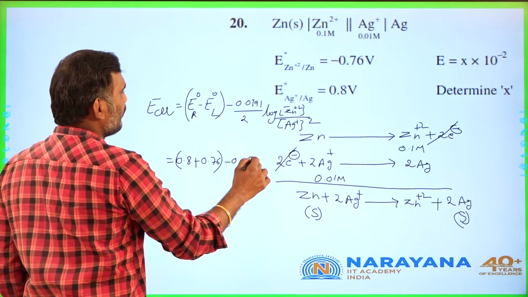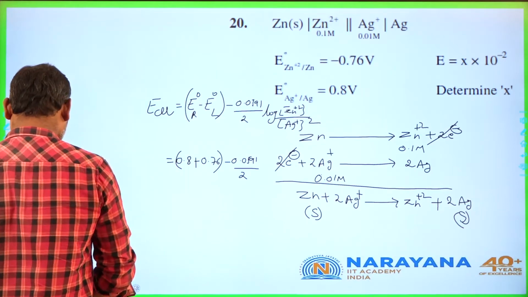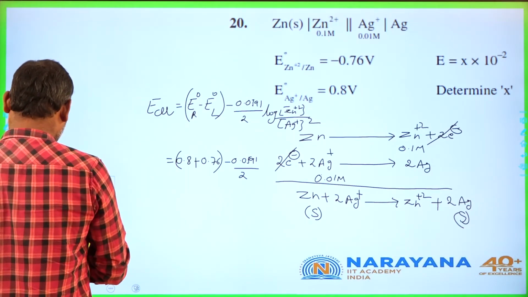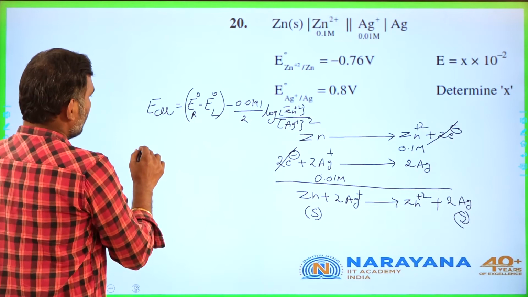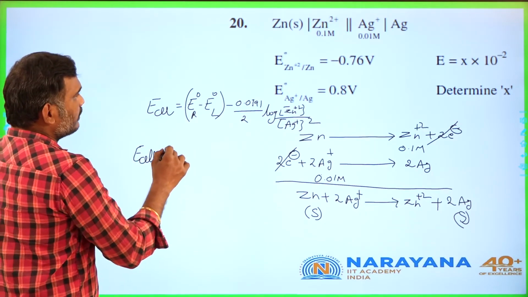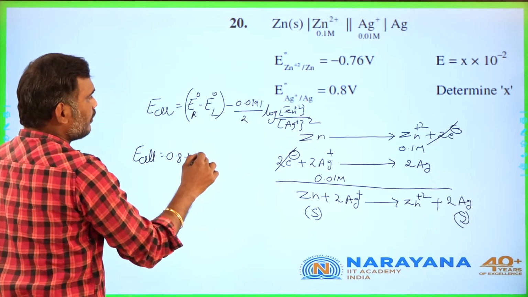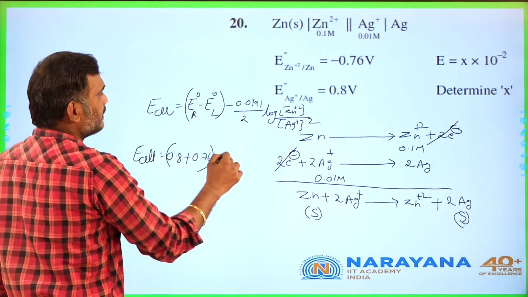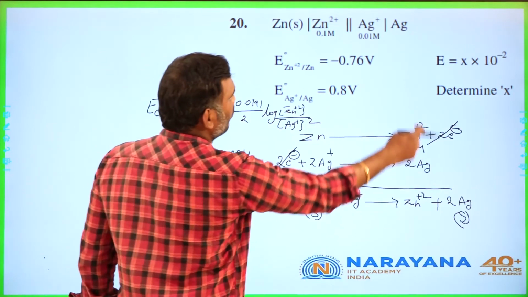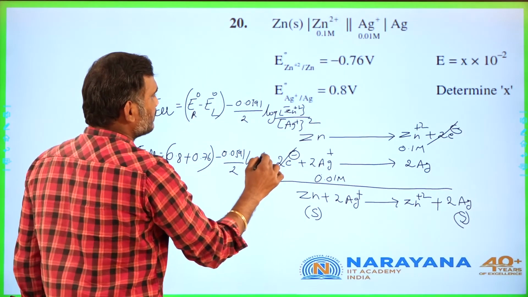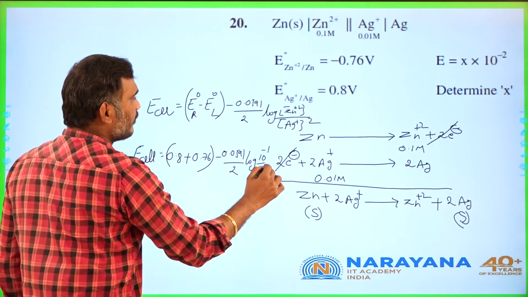So E cell is equal to 0.8 plus 0.76 minus 0.0591 by 2 log of Zn2+ concentration, 10 power minus 1, by Ag+, that is 10 power minus 2, whole squared, that becomes 10 power minus 4.